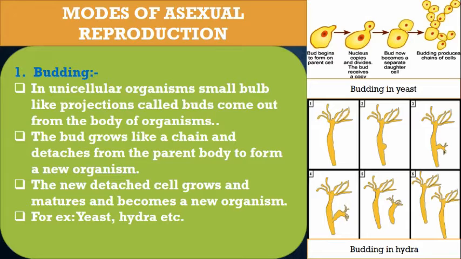These buds grow like a chain, and when they get matured, they detach from the body of the parent to form a new organism. So the newly detached cell gets matured and becomes a new organism. This is the budding process. Children, you are seeing the diagram here, the budding in yeast as well as in hydra.